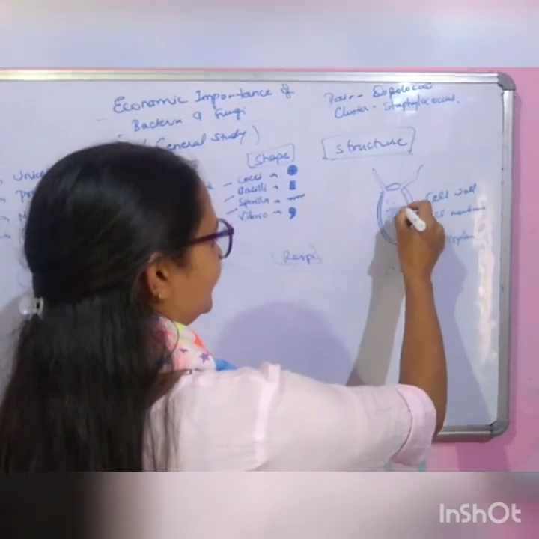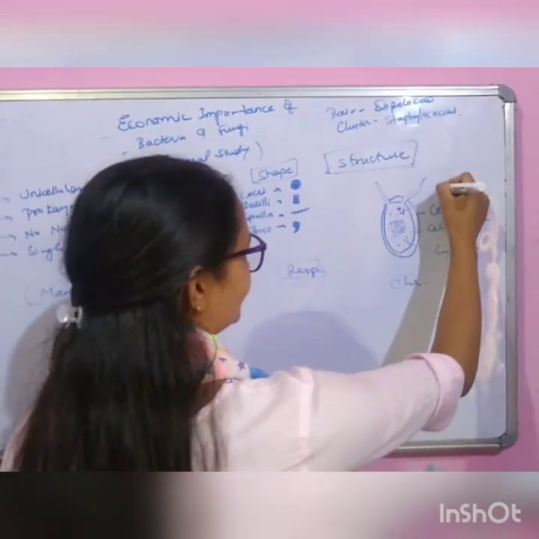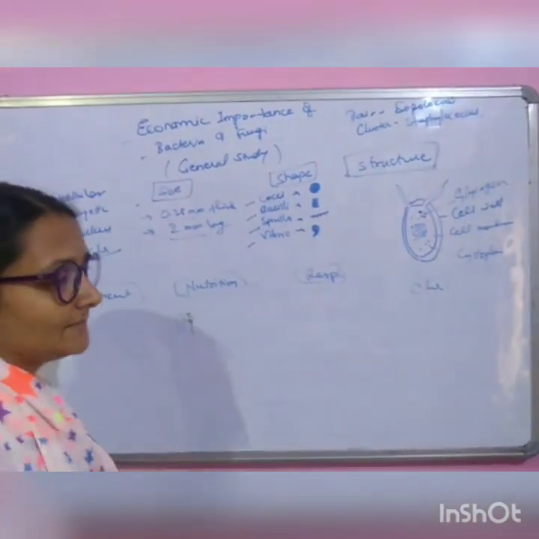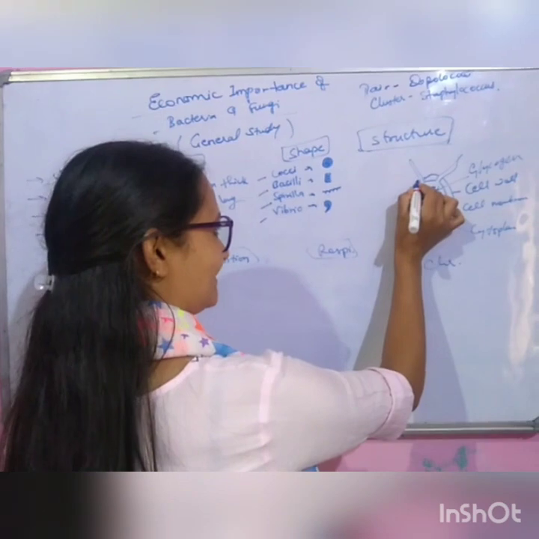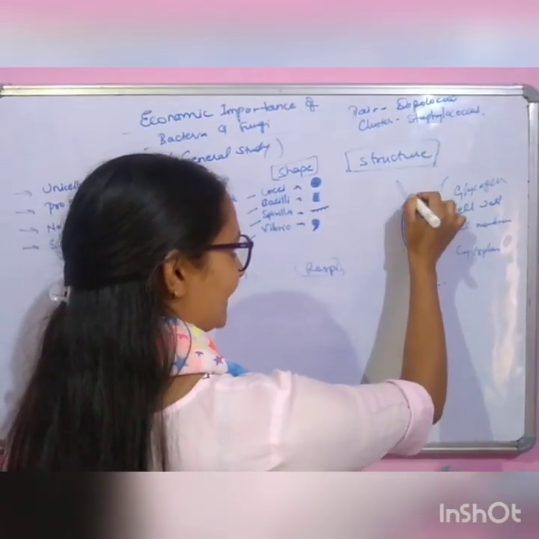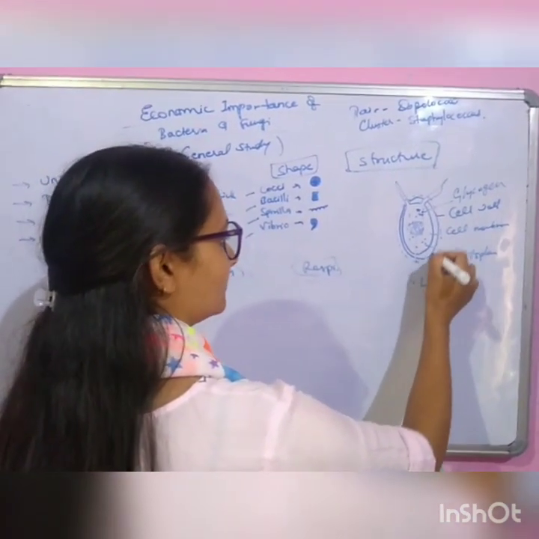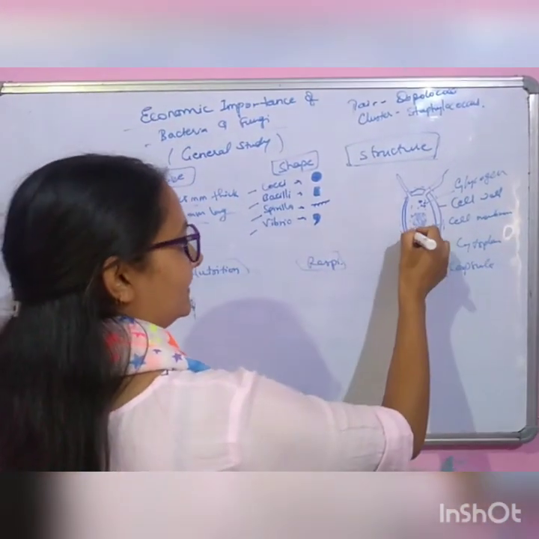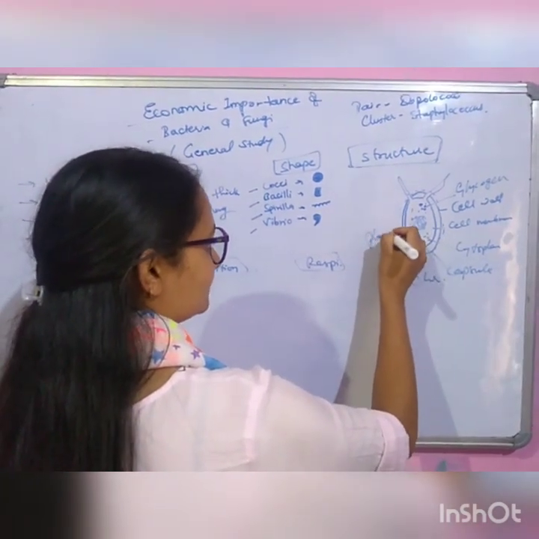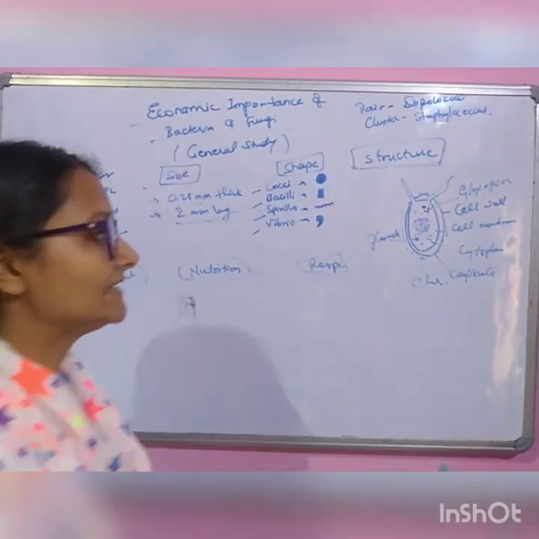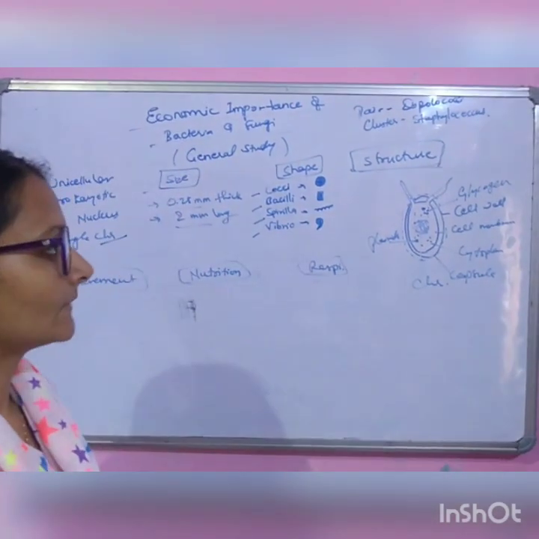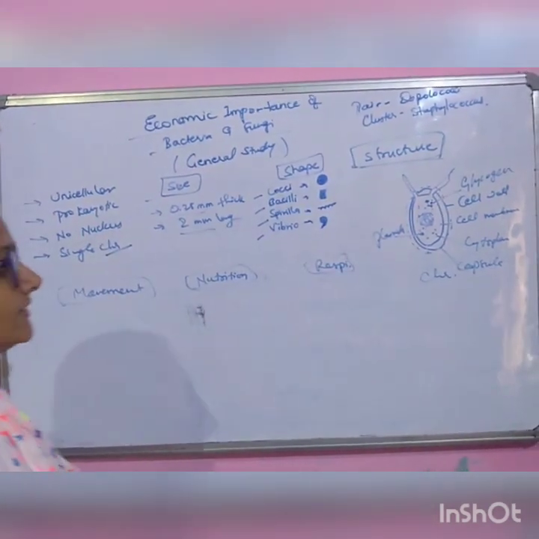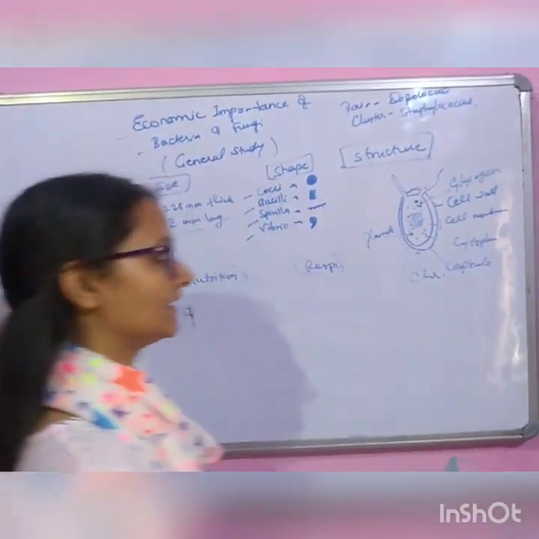There are also some food particles like glycogen granules. Sometimes it produces a slimy layer outside the cell wall for protection. It is called the capsule. It also contains plasmids. This is the structure of the bacteria. These are the parts. It's the simplest form, with only one single cell.